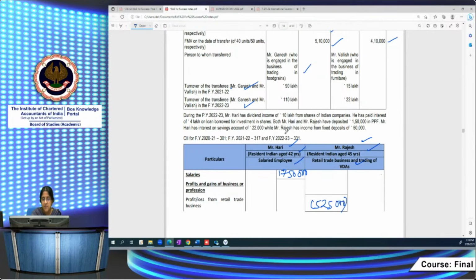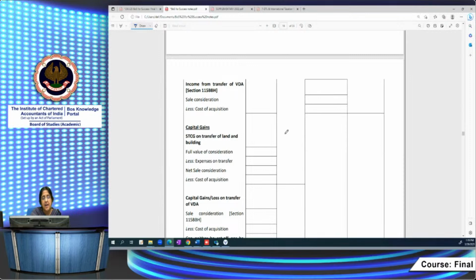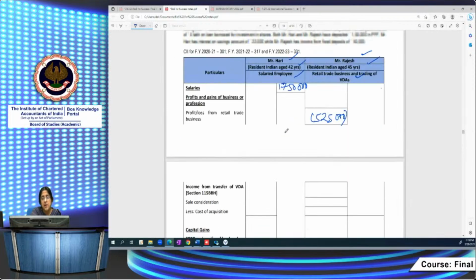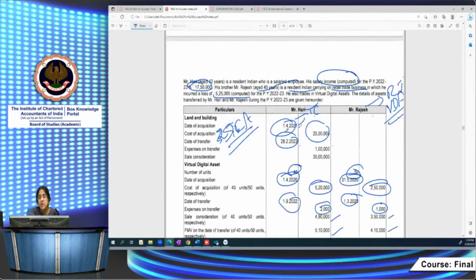Now come to the next. Income from transfer of VDA. In case of Mr. Rajesh, because he's engaged in trading of VDAs, it's a business income for him. Even though it's taxable under the special provision, you have to categorize it under the respective head. So how do you compute? Cost of acquisition is given 2,50,000. Sale consideration is given 3,50,000. FMV is given 4,10,000. Expenses on transfer 1,000. First, we know that no deduction is allowable except cost of acquisition. So expenses on transfer is not allowable.